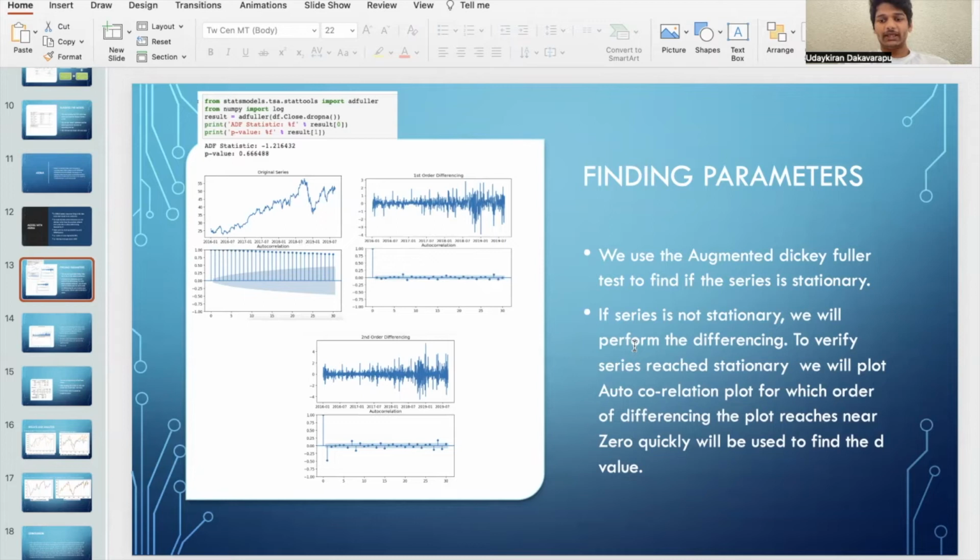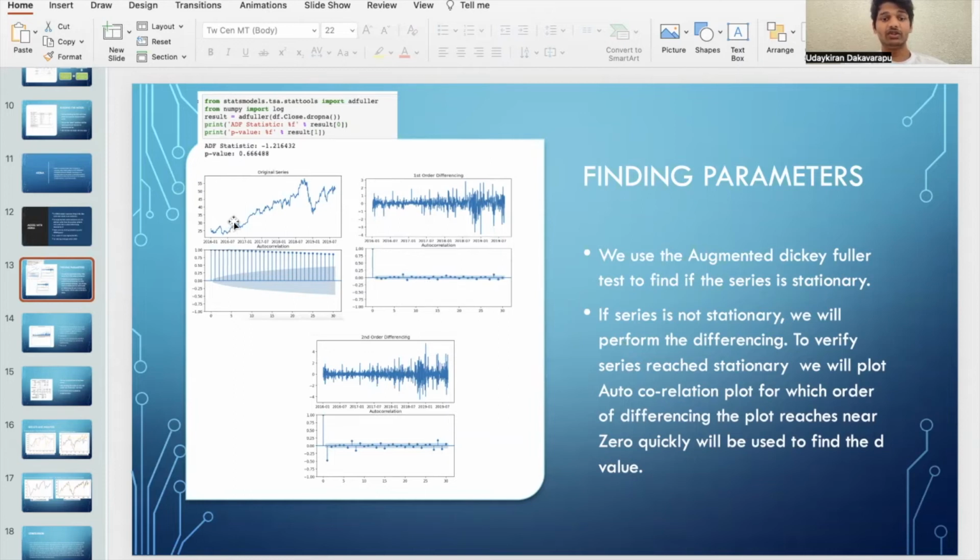We'll perform the differencing, and we'll plot the autocorrelation plot of the differencing. With the help of these correlation plots, we will know the order of differencing, which means the D value.